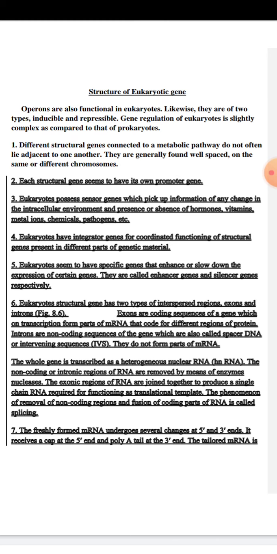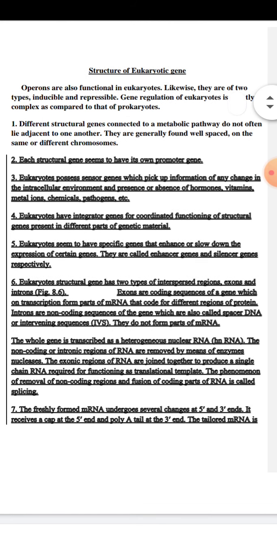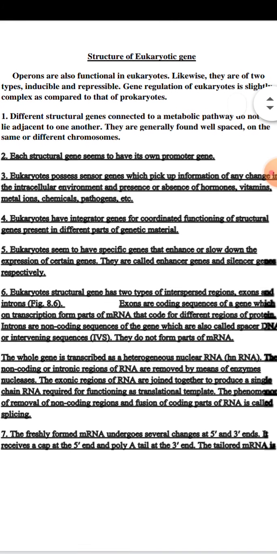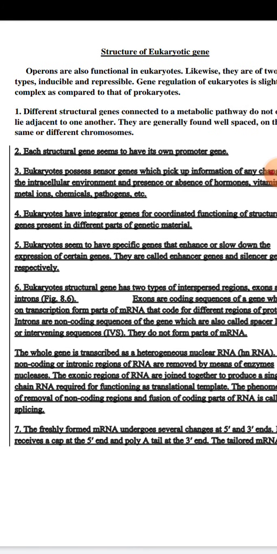Different structural genes connected to a metabolic pathway do not often lie adjacent to one another. They are generally found well spaced on the same or different chromosomes. That is, they are seen at a distance on the same or different chromosomes. Then each structural gene seems to have its own promoter gene in the eukaryotes.